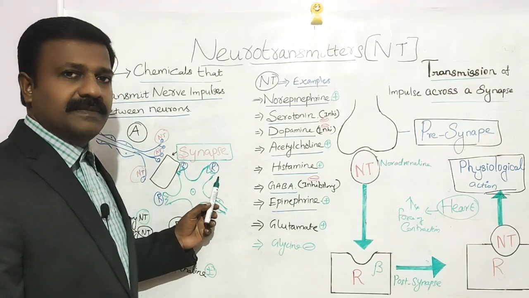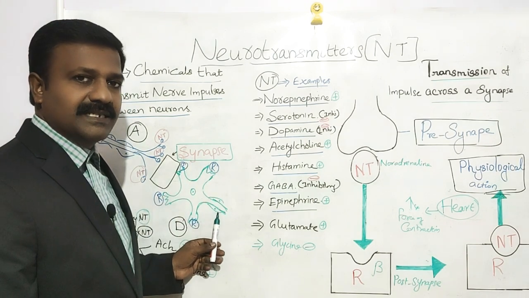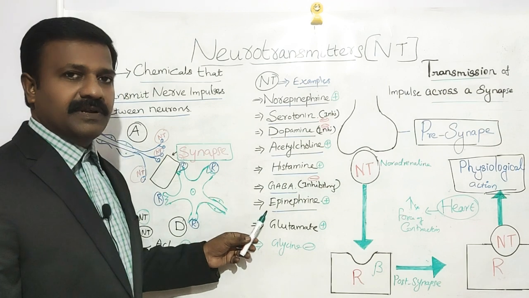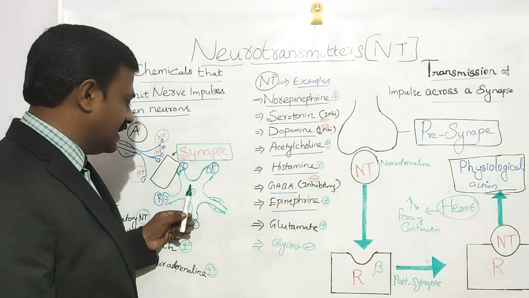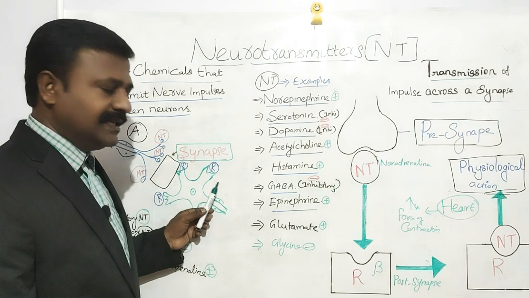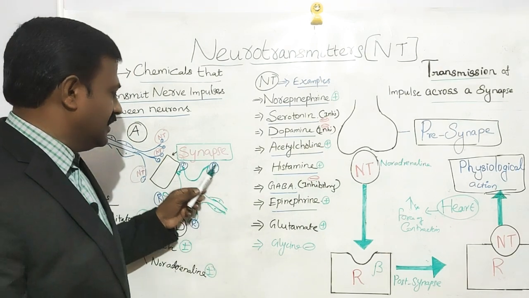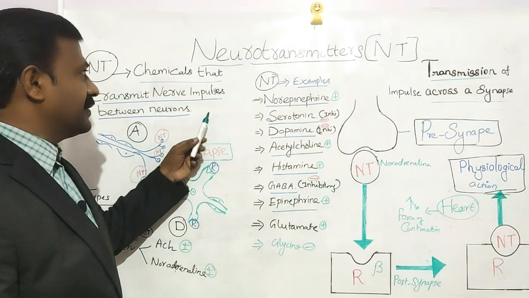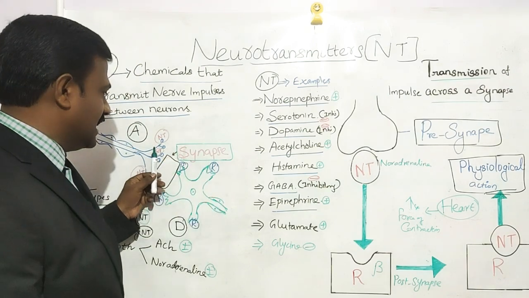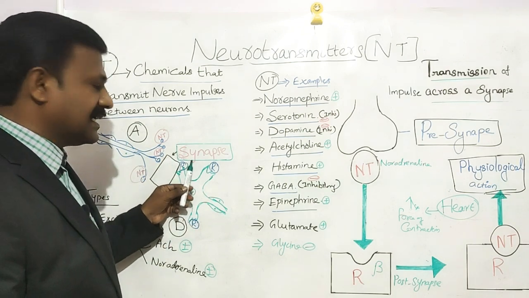Excitatory neurotransmitter means it further generates and transmits the impulses from one neuron to another neuron. Whereas an inhibitory neurotransmitter prevents the transmission of impulses from one neuron to another neuron. So this is the way neurotransmitters transmit the impulses from one neuron to another neuron across the synaptic cleft.